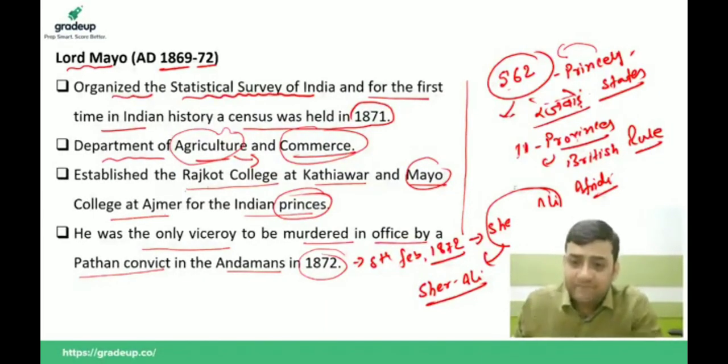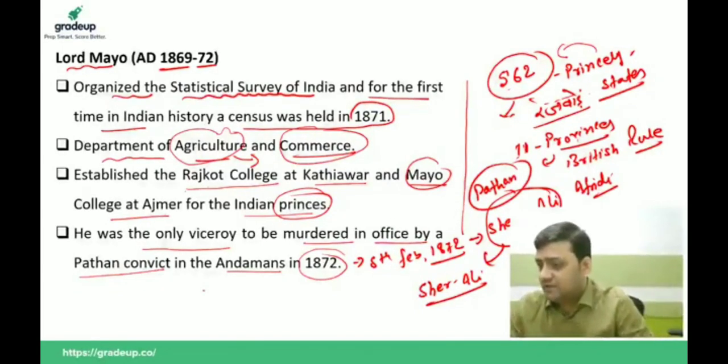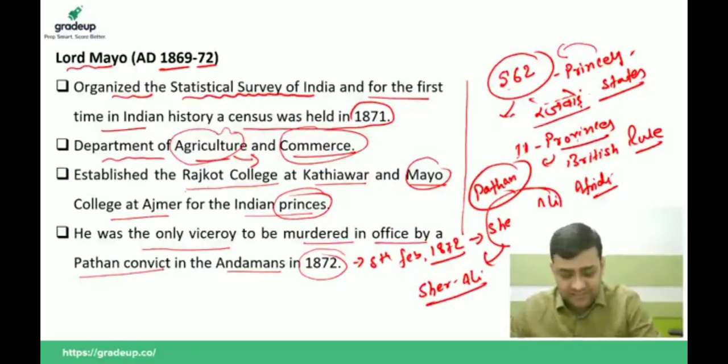He was an Afghani Pathan, and at that time a prisoner in the Andaman jails, and that is why he breached the jail security and was successful in killing him. Got it, guys? So Lord Mayo was killed by Sher Ali Afridi on 8th Feb 1872 in the Andamans itself when he was in office. Sher Ali was an Afghani Pathan. Pathan is one of the castes among Muslims.